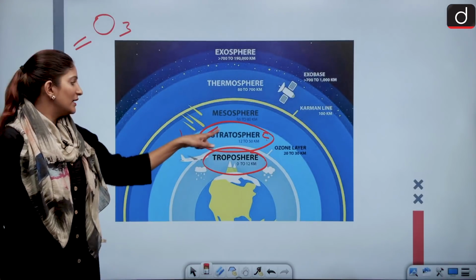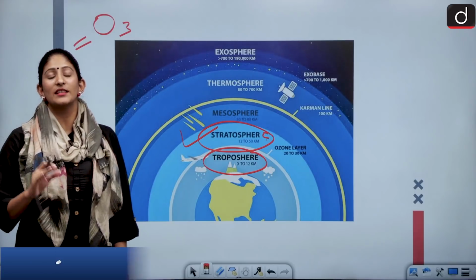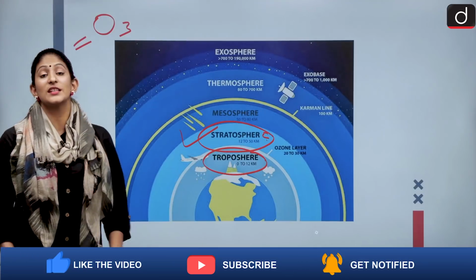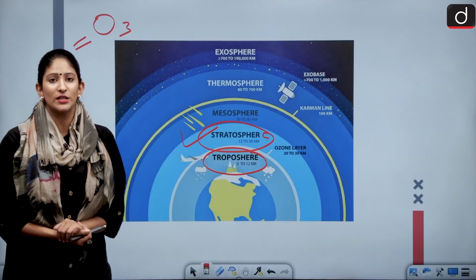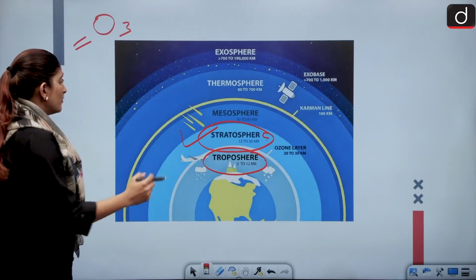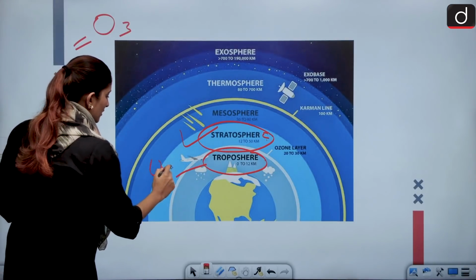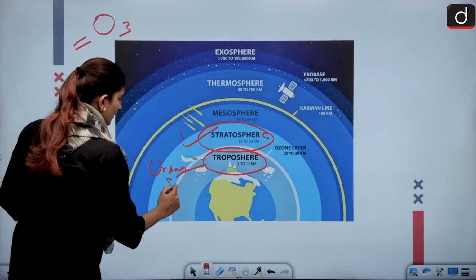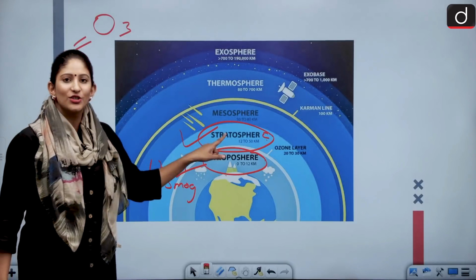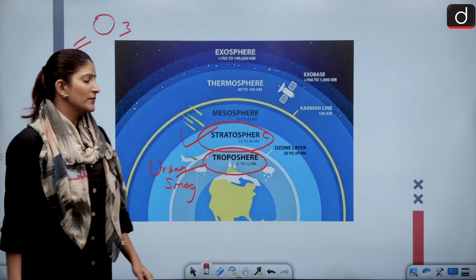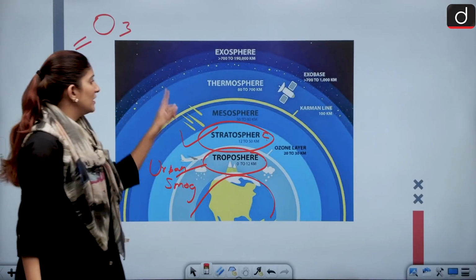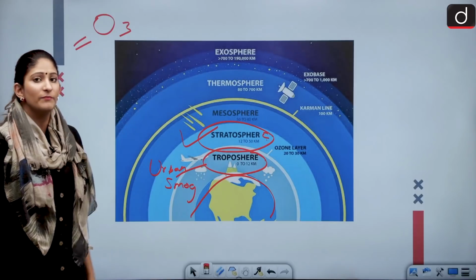Ozone in the stratosphere is good because it protects the earth from harmful UV rays, ultraviolet rays. Ozone in the troposphere is bad because it is actually a pollutant. It is the main cause of urban smog. So keep that in mind. Urban smog is caused by ozone as a pollutant in the troposphere. But naturally it occurs in the stratosphere, so it protects the earth from the harmful UV rays of the sun.